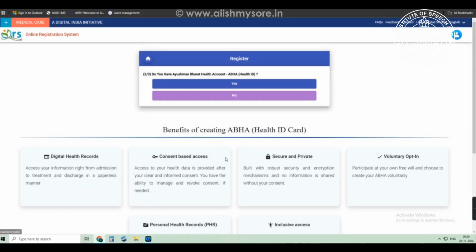If you have an Ayushman Bharat Health account, then you can add the account number here. If you don't have one, this platform provides a provision to create an account number here. If you don't want to create an account, you can move further by clicking on the No option.